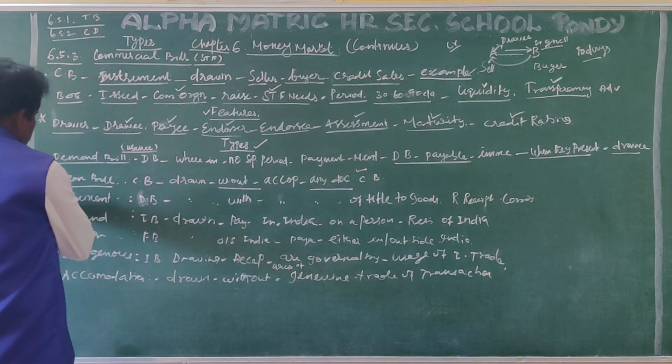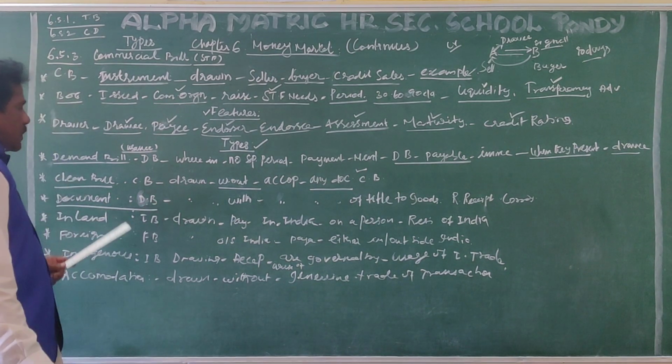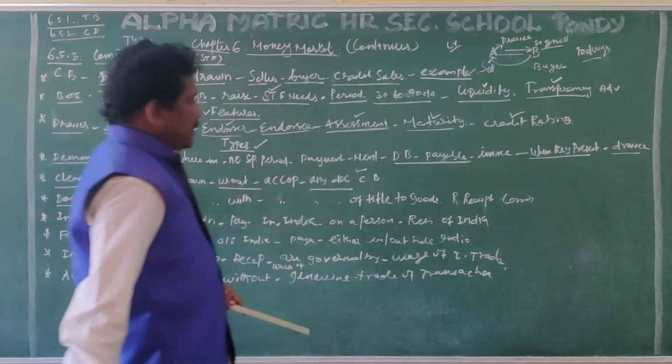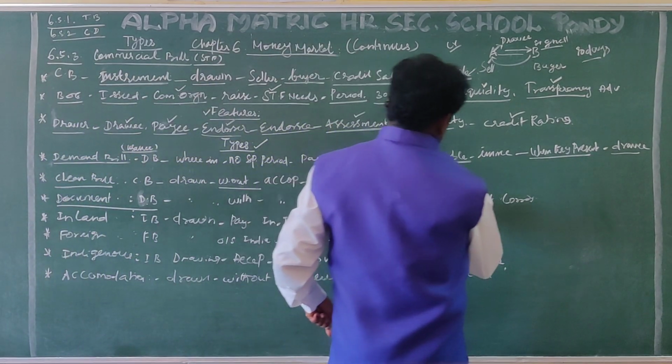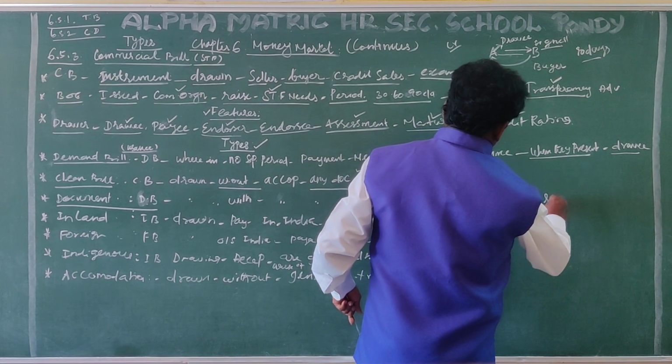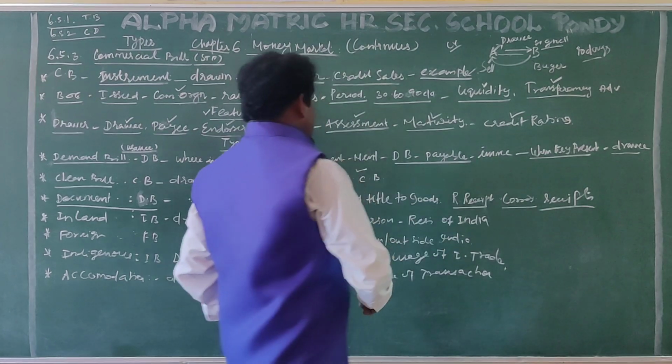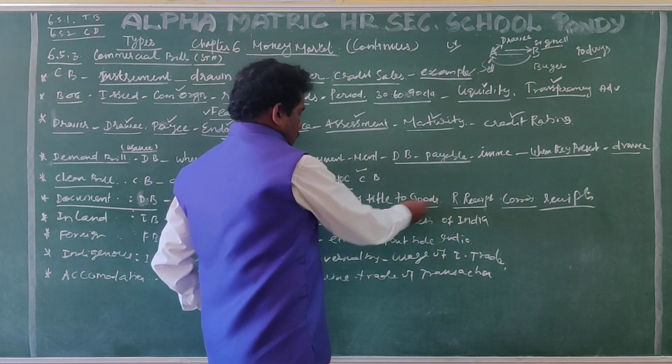Suppose it is a document bill. The document bill is drawn with some accompanying documents, namely railway receipt or lorry receipt, some of the important documents of title to goods.